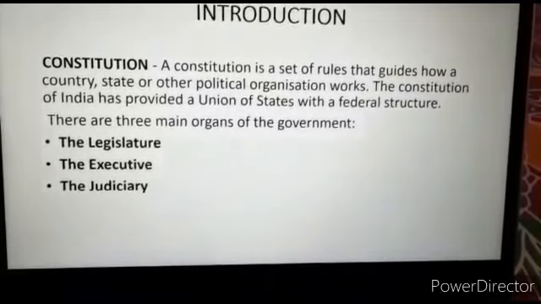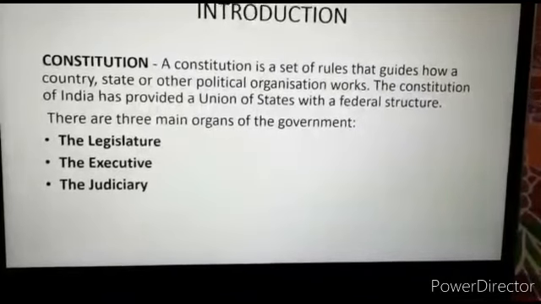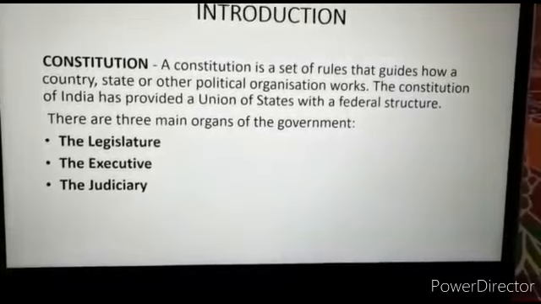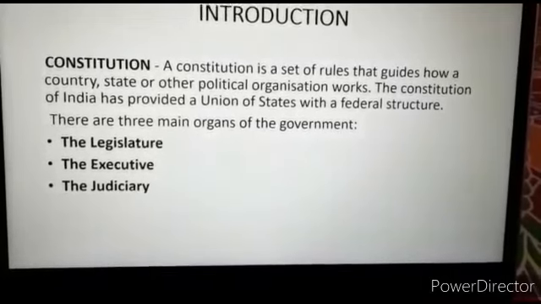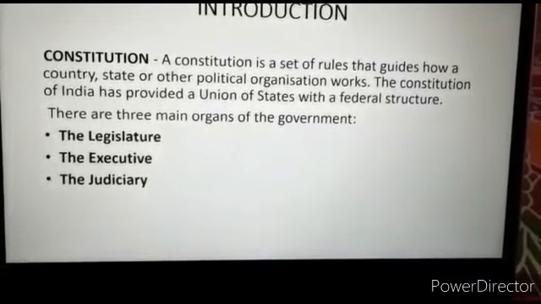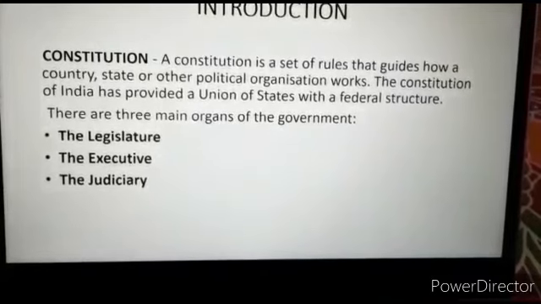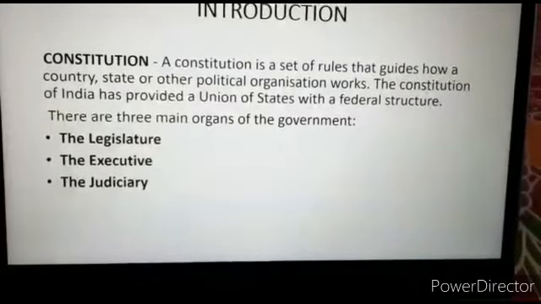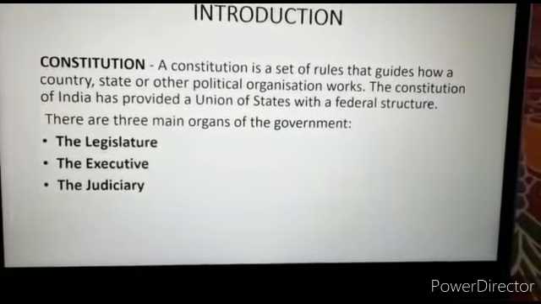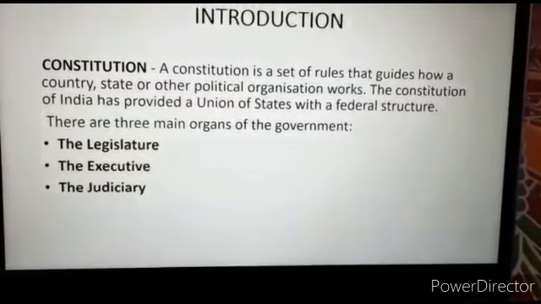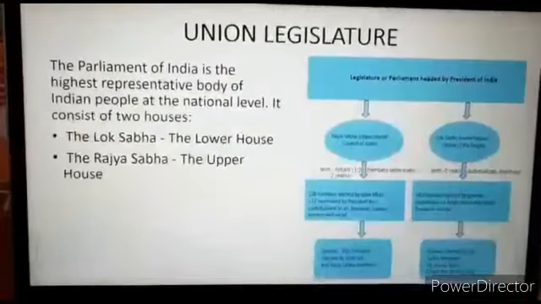The Constitution of India has provided a union of states with a federal structure. There are three main organs of the government. What are the three main organs? The legislature, the executive and the judiciary. These three organs help the government to run smoothly.